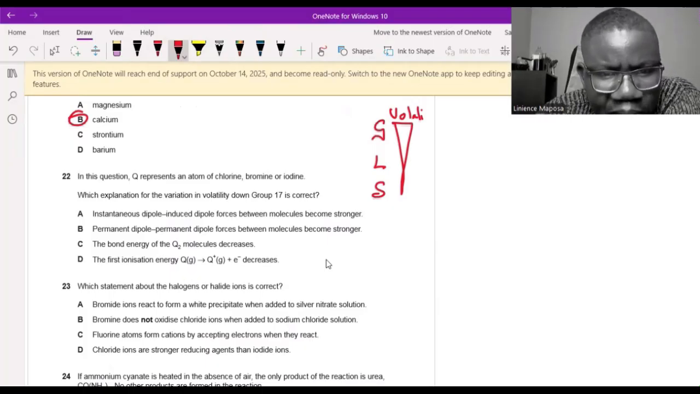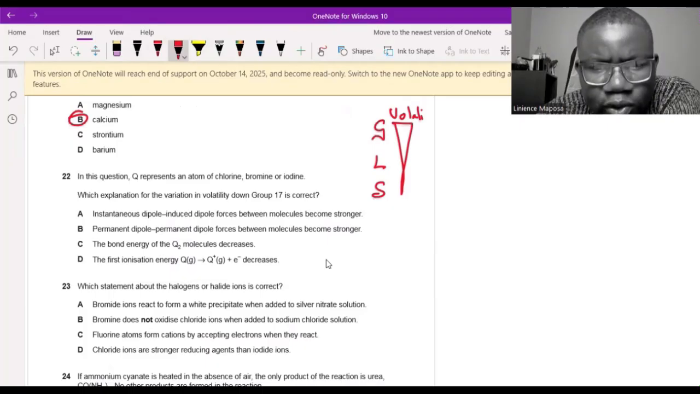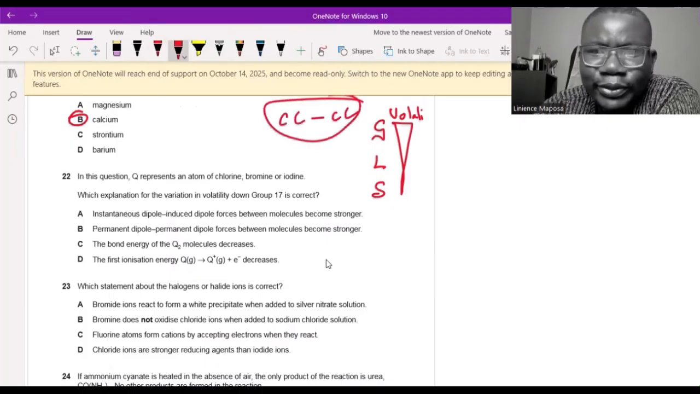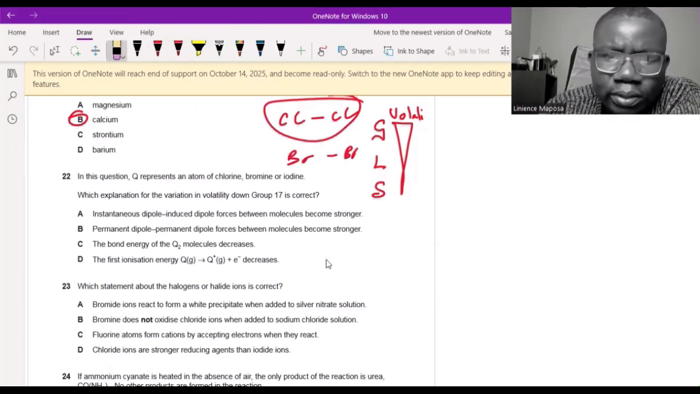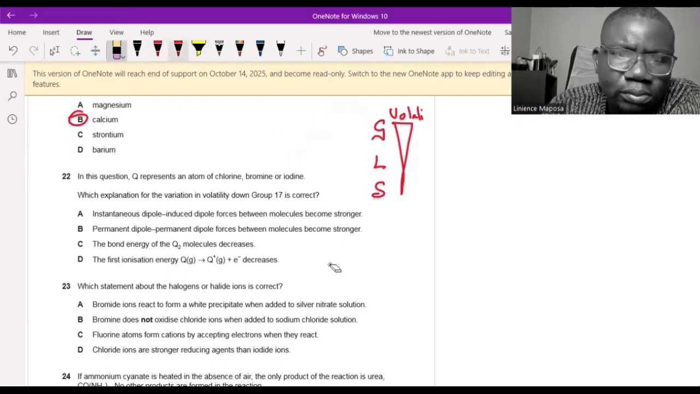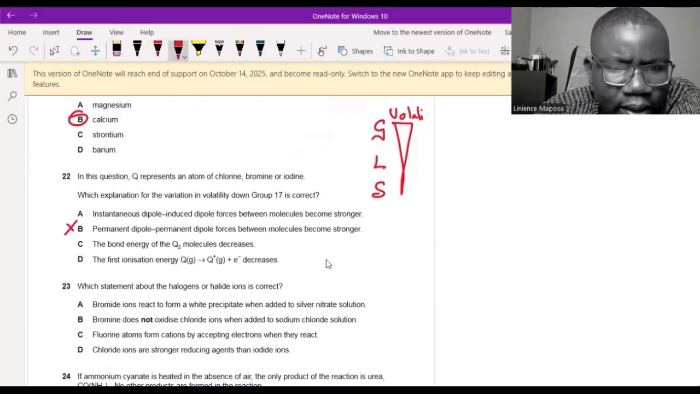Permanent dipole to permanent dipole forces between molecules become stronger. No, there are no permanent dipoles between halogens because they have the same electronegativity, the chlorine and the chlorine, the bromine and the bromine, the iodine and the iodine. So no permanent dipoles here. So B is nonsense.